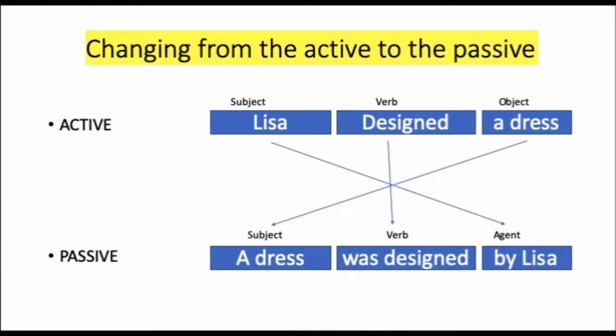Changing from the active to the passive. The object of the active sentence becomes the subject in the passive sentence. The active verb remains in the same tense but changes into passive form. The subject of the active sentence becomes the agent and is either introduced with a preposition by or is omitted. For example, Lisa designed a dress. It's the active form. And when we turn it to the passive, it becomes a dress was designed by Lisa.